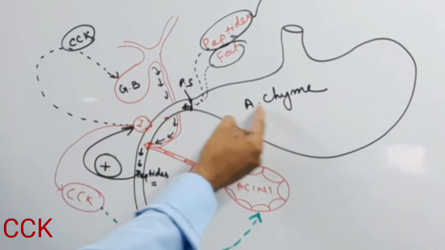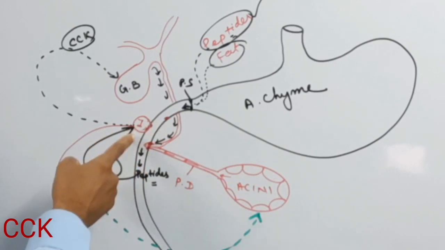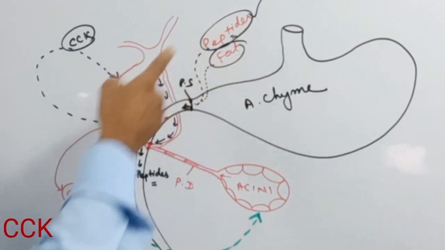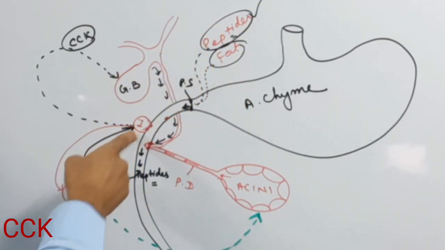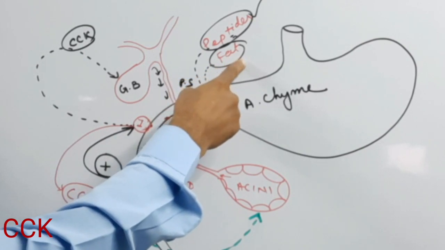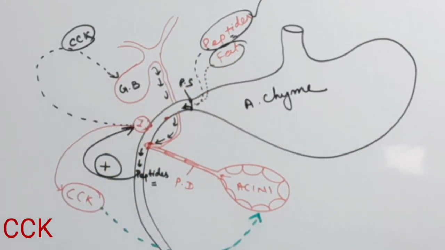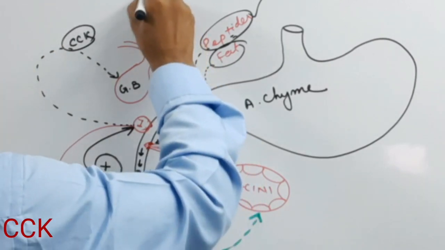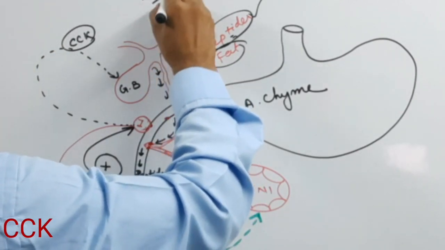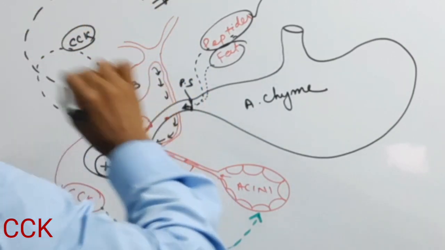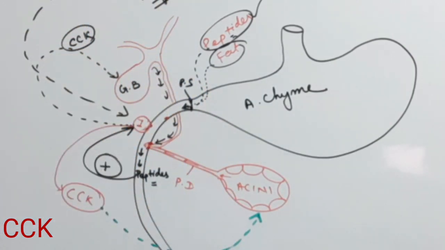When the acidic chyme enters the duodenum, the I cell is activated and the stimulus is peptides. This is the most potent stimulus. Partially digested fat is also a stimulus, and the vagus nerve endings also stimulate the I cell.